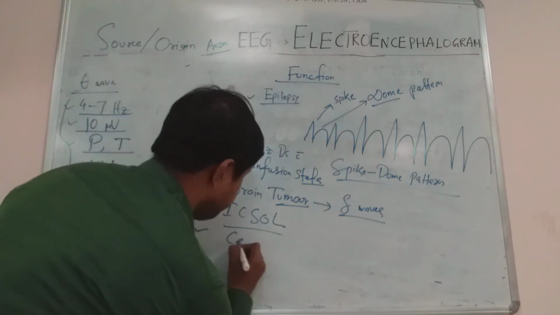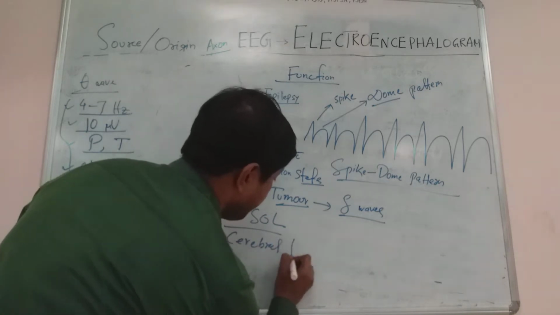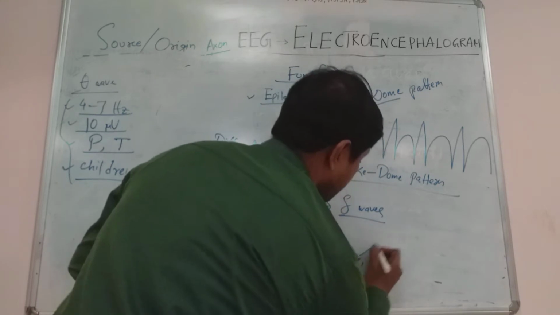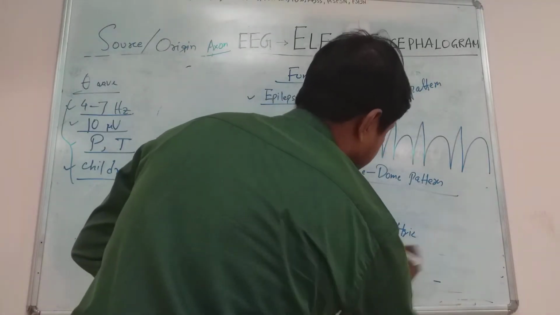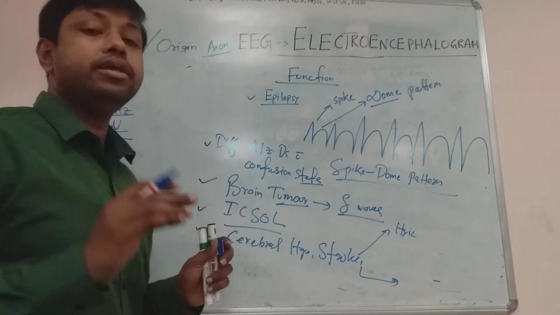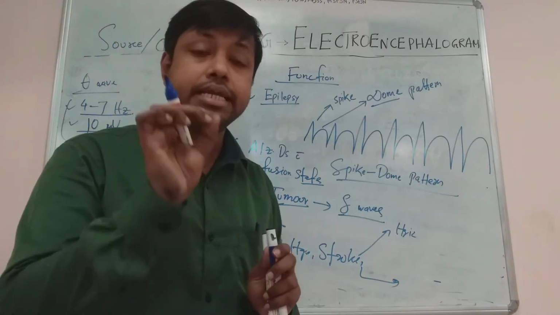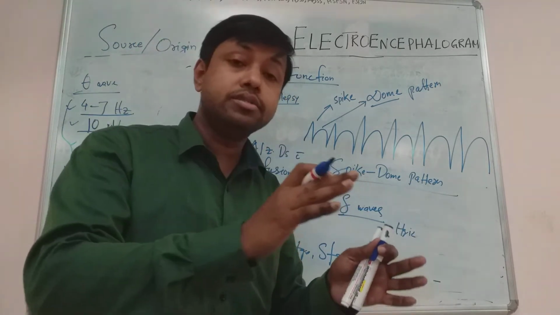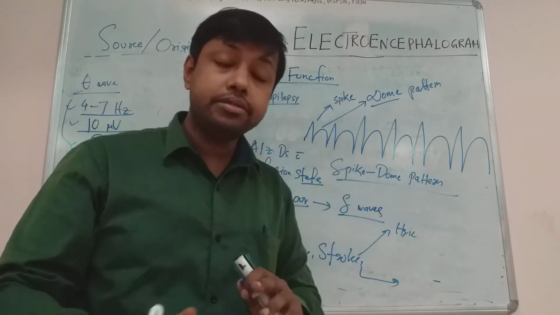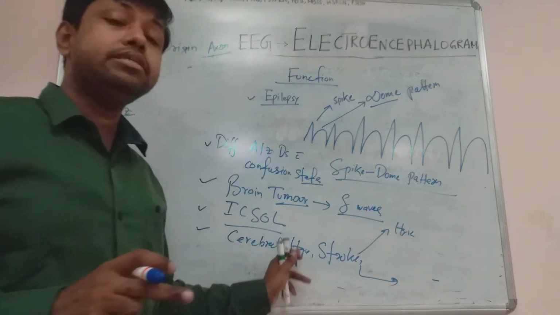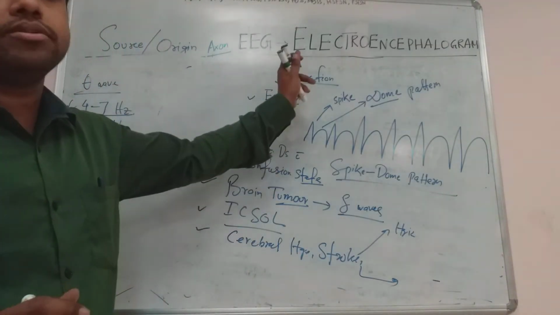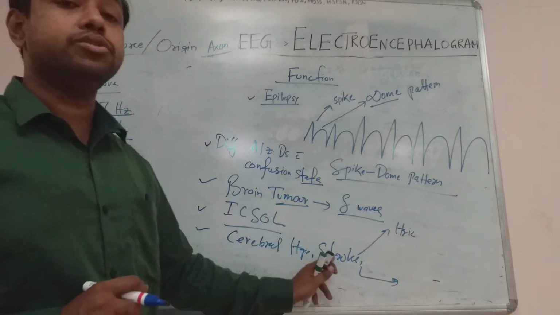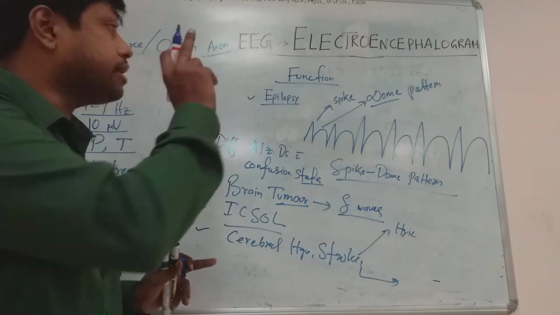Next important thing is cerebral hemorrhage. Cerebral hemorrhage means stroke, or thrombosis. Stroke is of two types, hemorrhagic stroke and ischemic stroke. In stroke, the neurons get damaged because of ischemia, decreased blood flow, or because of sudden rupture and accumulation of blood, which compresses the neurons. Because of the damage to the neurons, electrical activity shows abnormal change and can be recorded by electroencephalogram. So it also helps in diagnosis of stroke, cerebral hemorrhage, thrombosis. Can you understand? This is an important function of electroencephalogram.